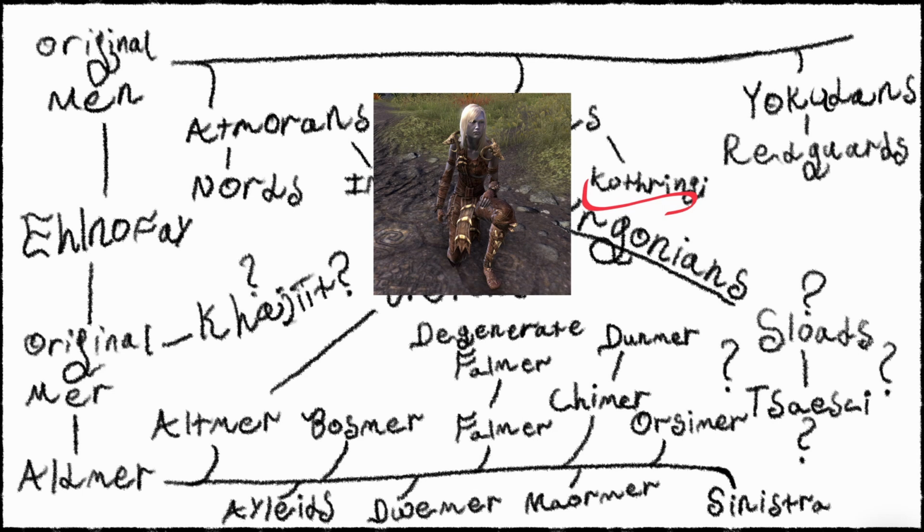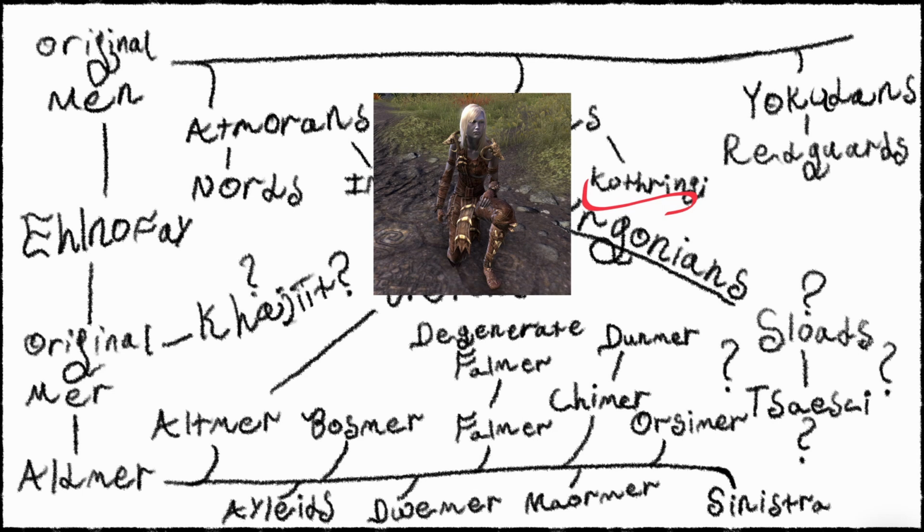The Atmorans seem unlikely to me because we know what they produced, the Imperials and the Nords. But the Needs, just pure Needs, don't really have a descendant race. The Yokudans became the Red Guards, the Nords had the Atmorans, but the Needs just sort of interbreed with the Nords and then just disappear. I don't think that would happen on such a grand scale. So I believe that the Kothringi are descended from the Needs for those reasons. Now, if you think the Kothringi come from original men, I'd say that's totally fine. You can also say that without problem.